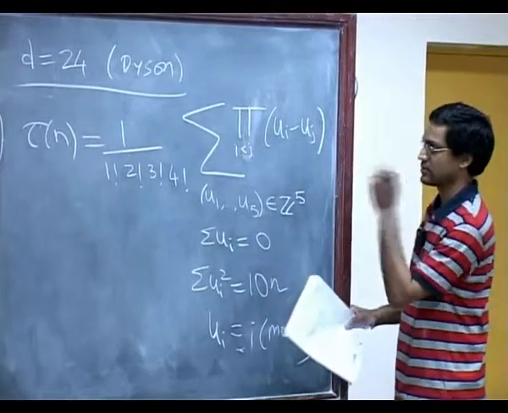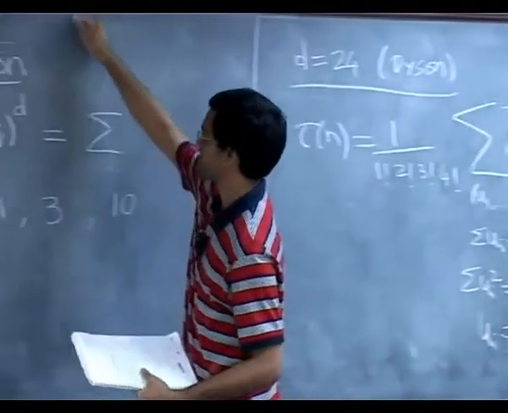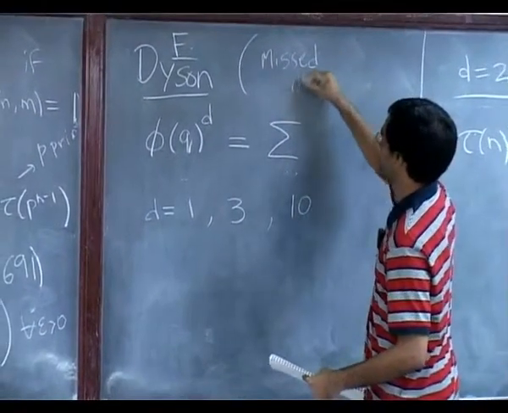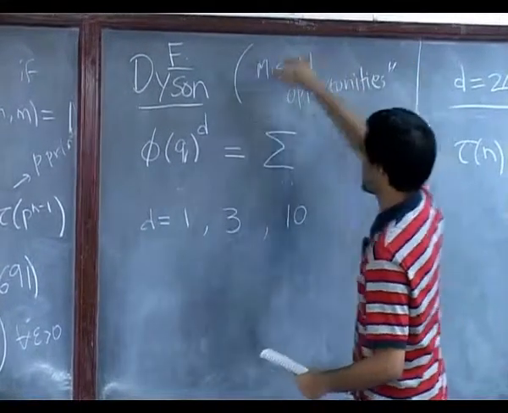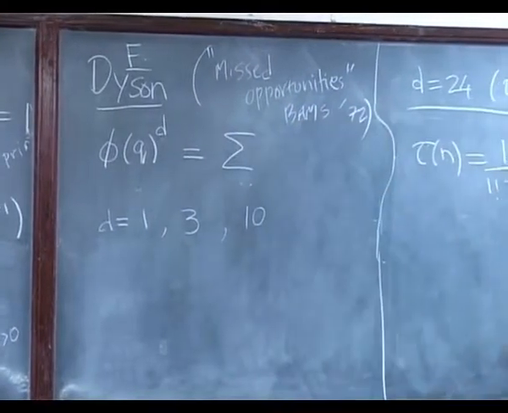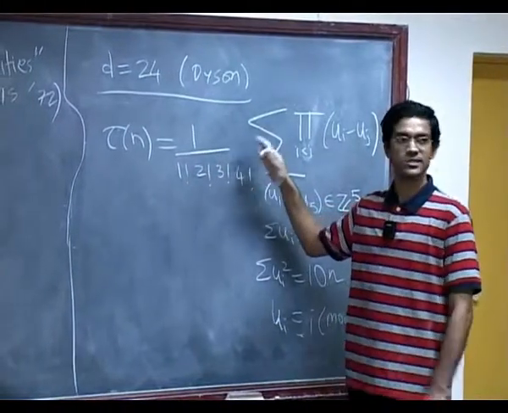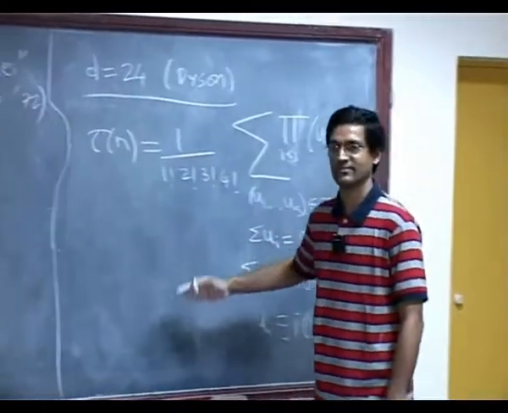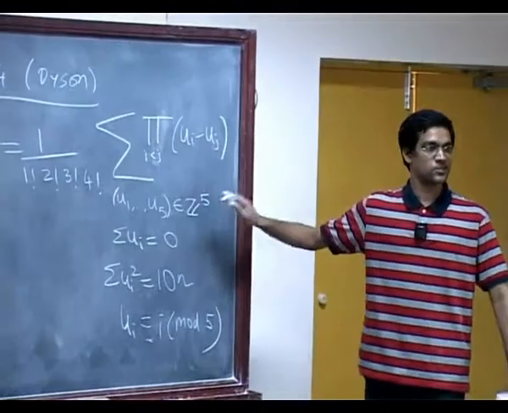In fact, a lot of what I am saying is taken from various sources, but this whole business is very beautifully described in a certain article, or well, it was actually a speech I think he gave, called Missed Opportunities in the Bulletin of the AMS sometime in 72, in which he sort of describes this entire story, and he says he found this formula for tau n which was so beautiful that he couldn't believe that Ramanujan had not found this himself.